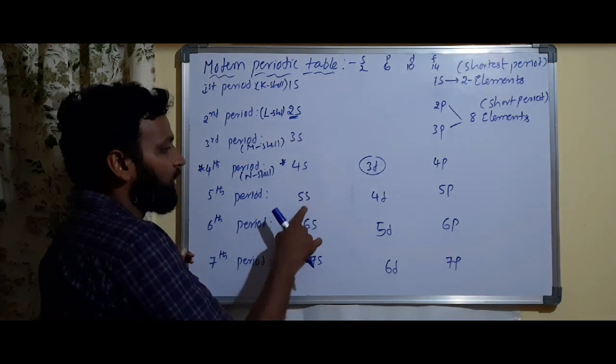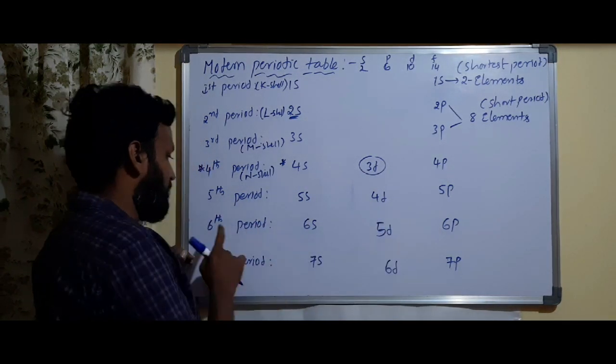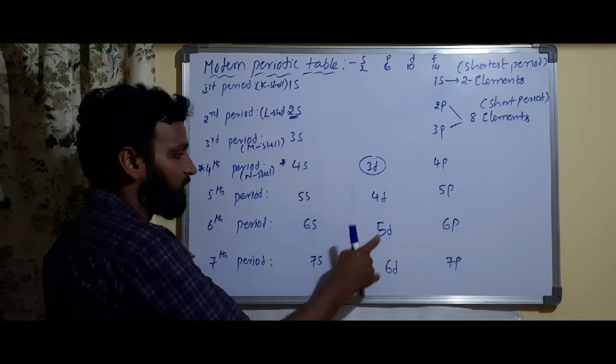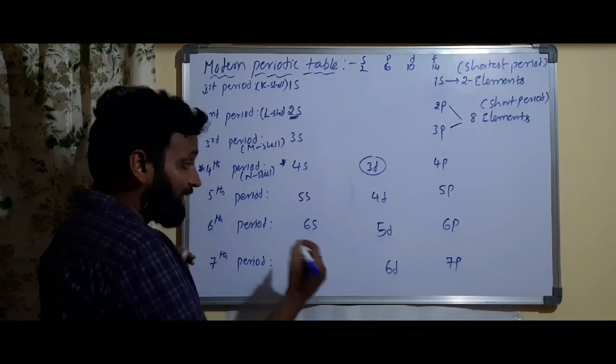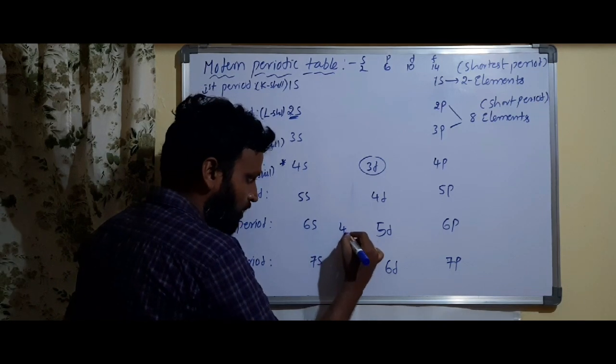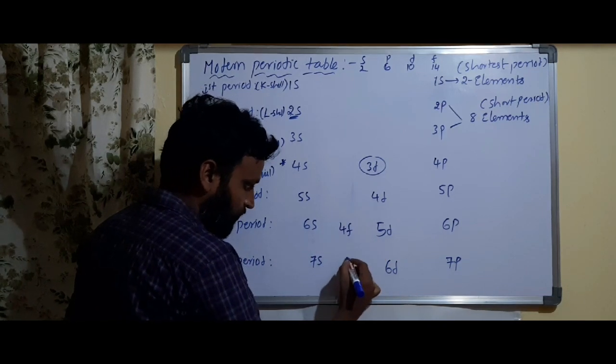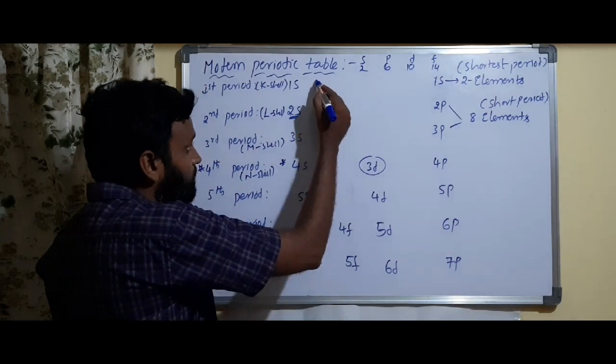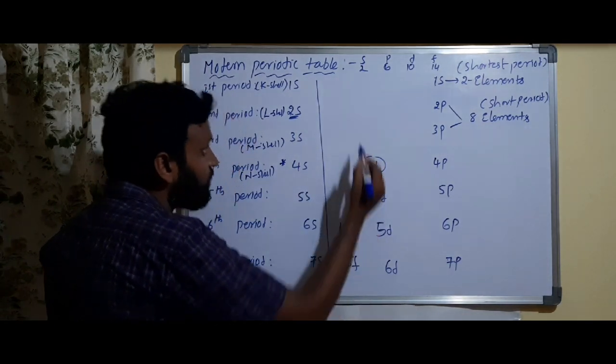In the fifth period, 5s, 4d, 5p. In the sixth period, 6s, 5d, 6p. And here one more thing: after 6s, what subshell will come? I told you, 4f. Here, 5f. In that way, how many do you have here?